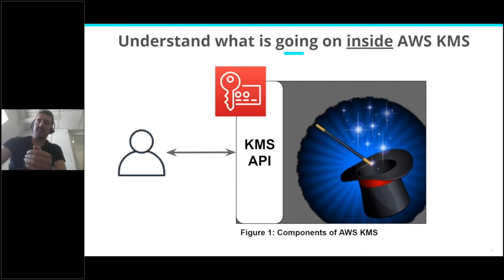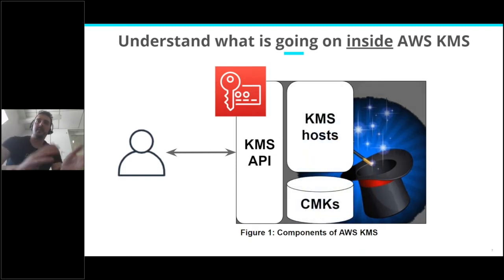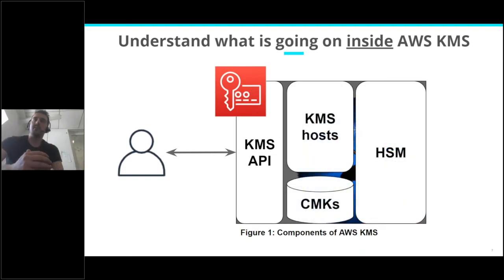So right now, I will break that. In fact, behind the API, there are 3 main components, which are a set of KMS hosts. Obviously, there are multiple. A set of HSMs. Again, there are multiple HSMs. We will see what is a hardware security module a little bit later.